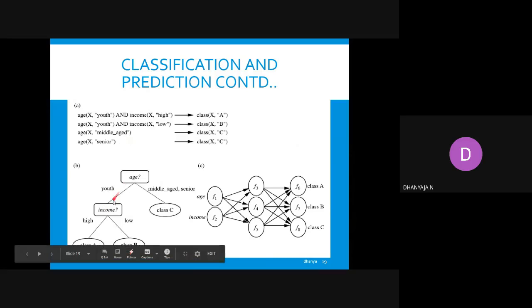If age is youth and income is low, here you can see income is low, then he will belong to category class B. In all these categories, class A has youth persons with high income, and class B has youth but with low income. This is another representation of a classification prediction.